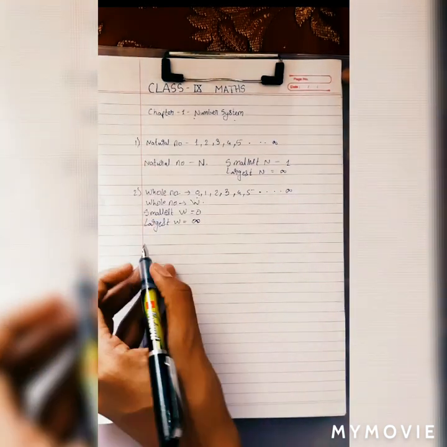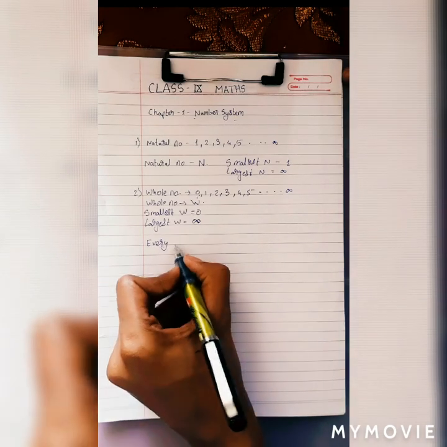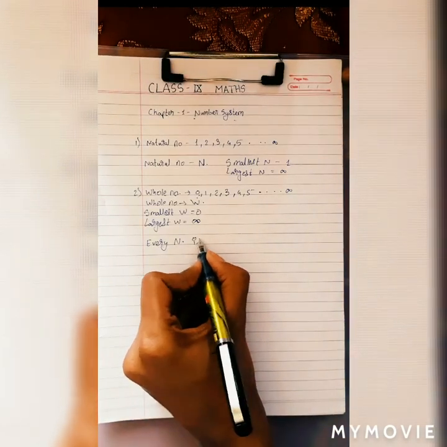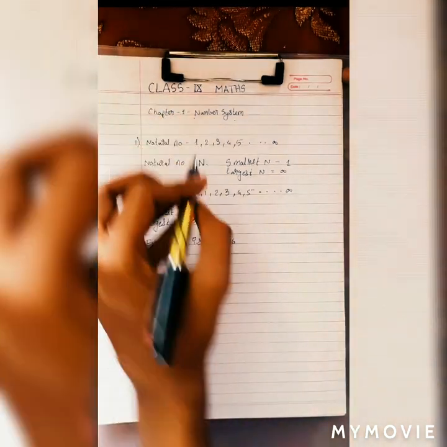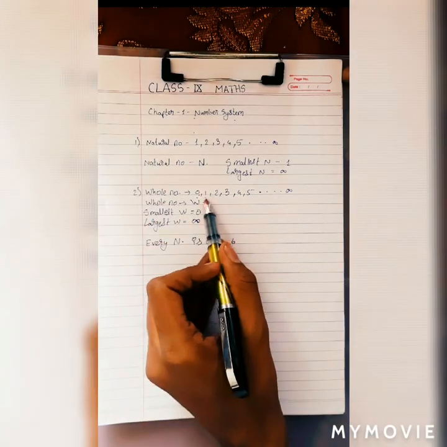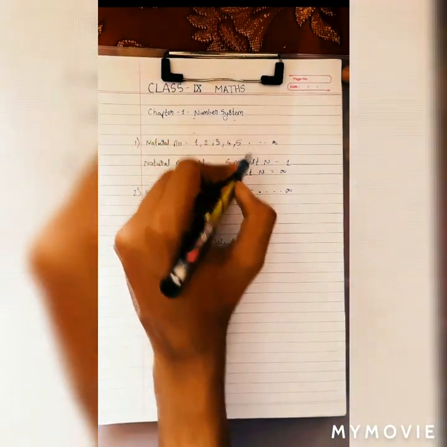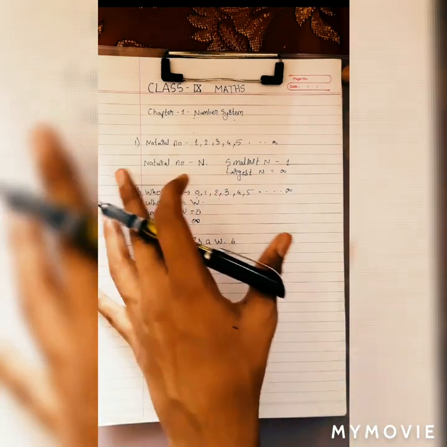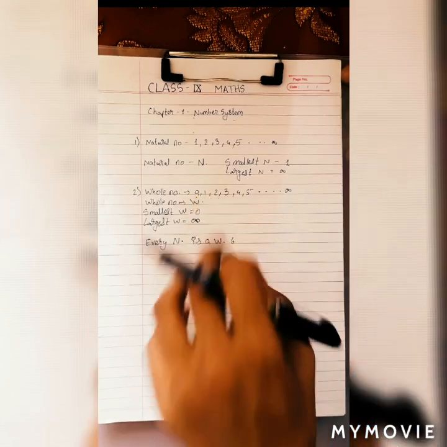So from the above two statements we can say that every natural number is a whole number. As you can see that 1 is a natural number and it is present in the set of whole numbers. 2 is also a natural number which is present in whole numbers. 3, 4, 5. So like this, each and every number present in natural numbers is also present in the whole numbers.